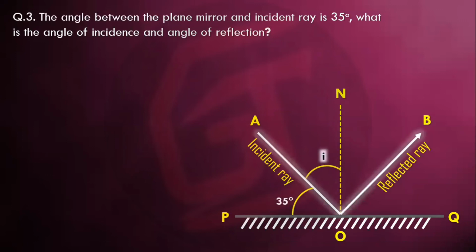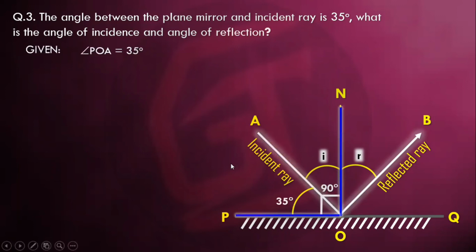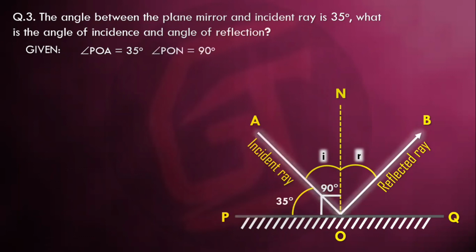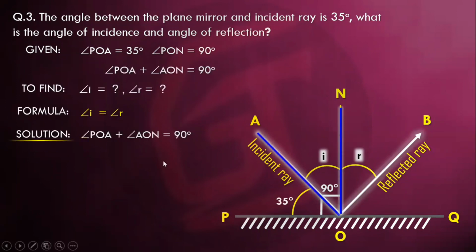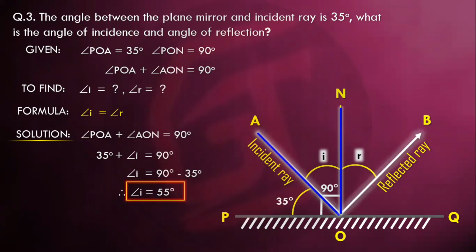Then the next one. Now suppose here the angle is 35 degrees. We know that this entire angle NOP is 90 degrees. Angle POA is 35 degrees, angle PON is 90 degrees. If we want to find angle AON, then NOB will also be equal to AON, because the angle of incidence and angle of reflection are the same. So 90 minus 35 gives 55 degrees.